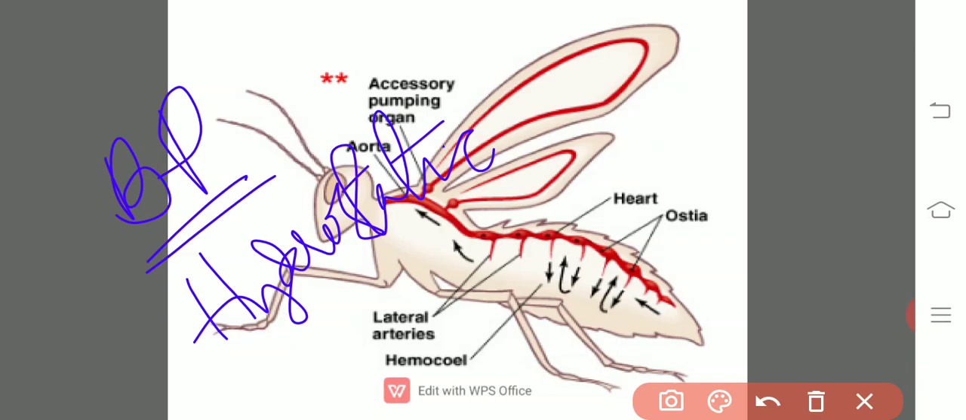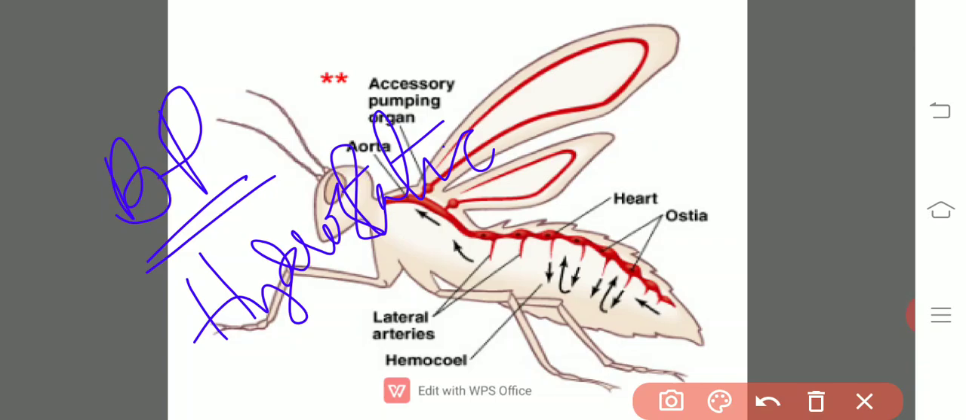But the insects overcome this problem and they become active because of the presence of the tracheal system. The tracheal system sends the oxygen directly to the cells and thereby they become very active and they overcome the less activity.